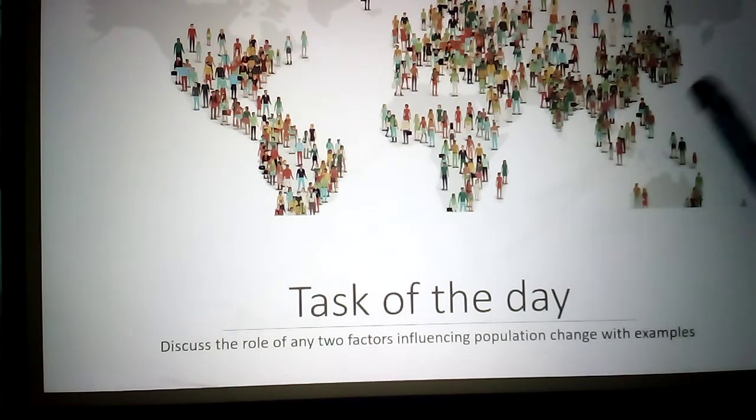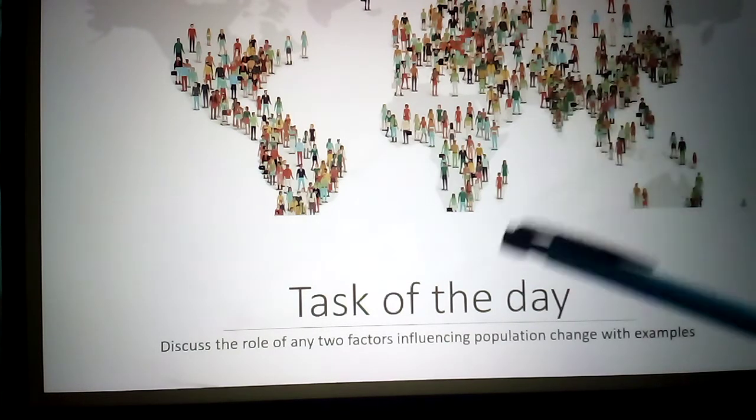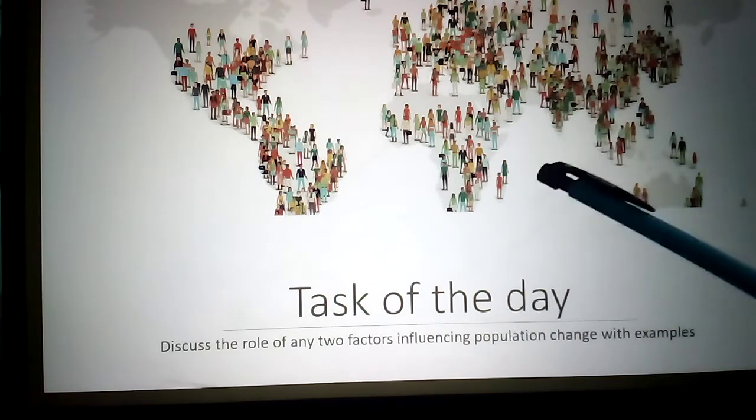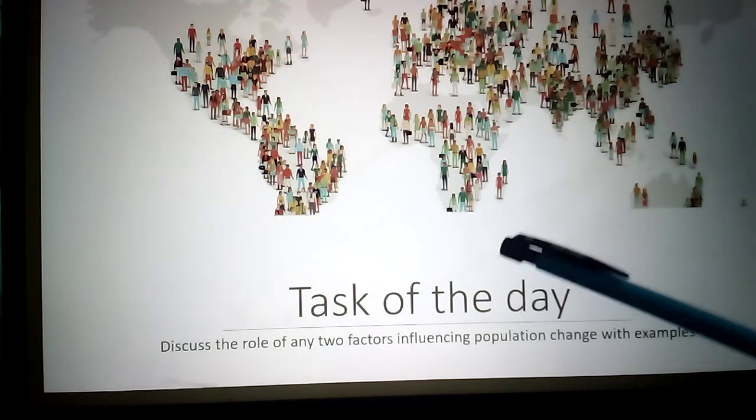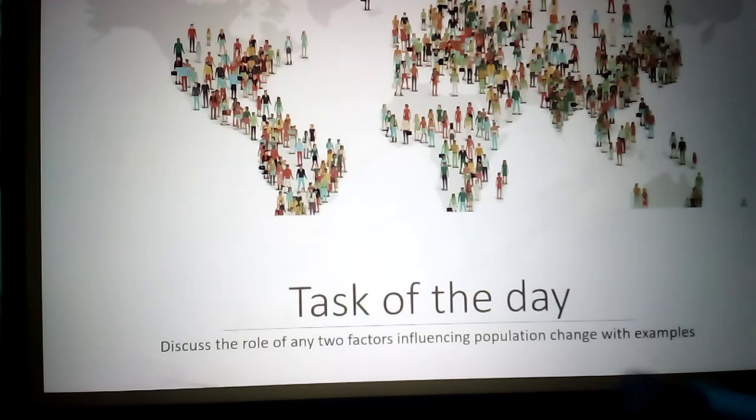How it is affecting from one country to another country, one continent to another continent, as they are migrating. How it will affect when the population is more in one place and the resources are not sufficient. You write.